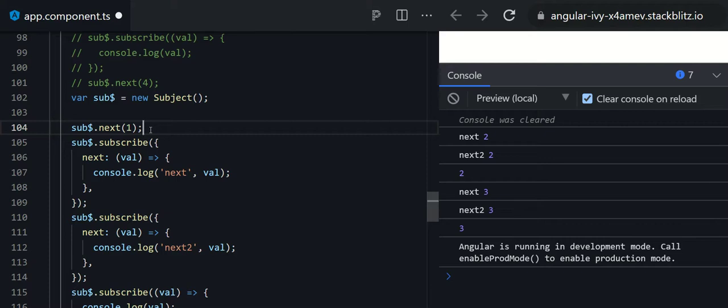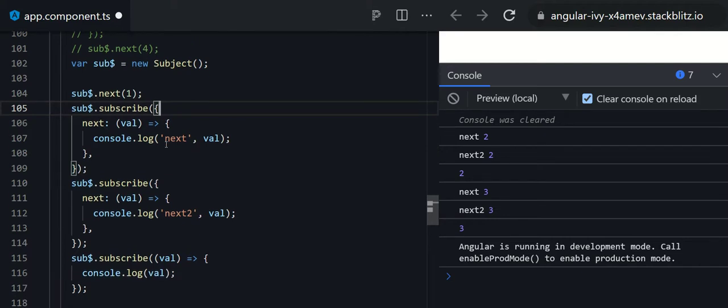So if you want that previous data, meaning before subscribing, at least the latest data needs to be utilized, then you can use another subject, which is the behavioral subject. In the case of behavioral subject, what will happen? You need to pass the initial data, and that initial data will be accessible to all of its subscribers. Before the subscribing, whatever latest data was produced, the subscribers will get it. After that, whenever new data is produced, they will get their notification as well.